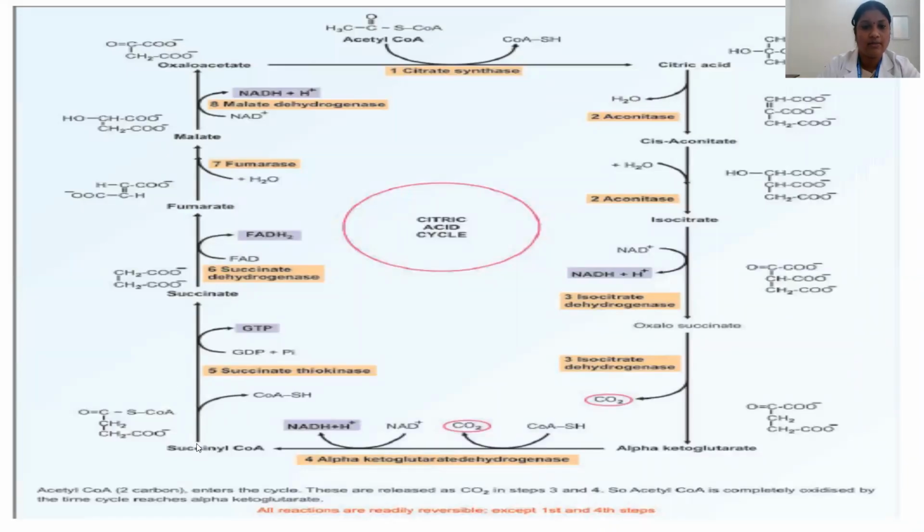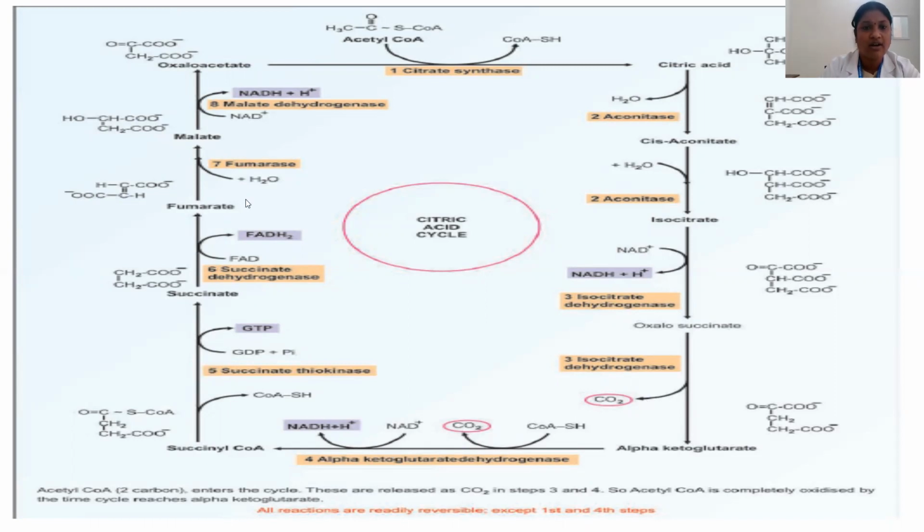Then this succinyl coenzyme A will undergo substrate level phosphorylation. That is, the phosphorylation happening at the level of the substrate, and it results in the formation of 1 GTP. And the coenzyme A is also removed with the help of the enzyme succinate thiokinase to form succinate. This succinate will undergo another dehydrogenation reaction where FADH2 will be formed. In the sixth step, FADH2 is formed with the help of the enzyme succinate dehydrogenase. So you can see here, carbon dioxide is removed at steps 3 and 4, NADH is formed at steps 3 and 4, and FADH2 is formed at step 6.